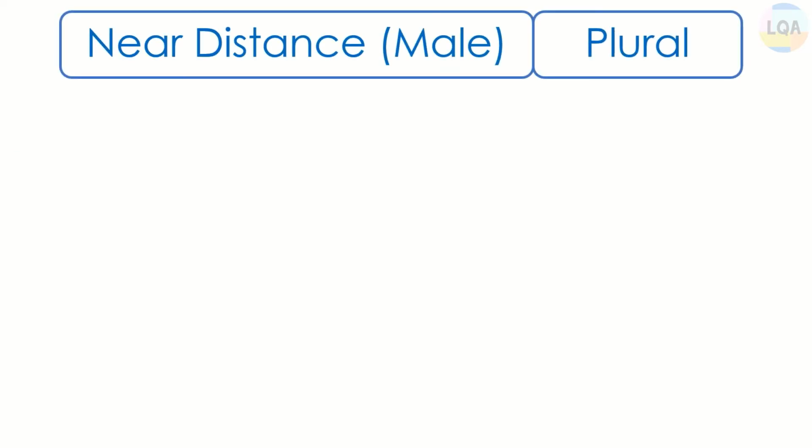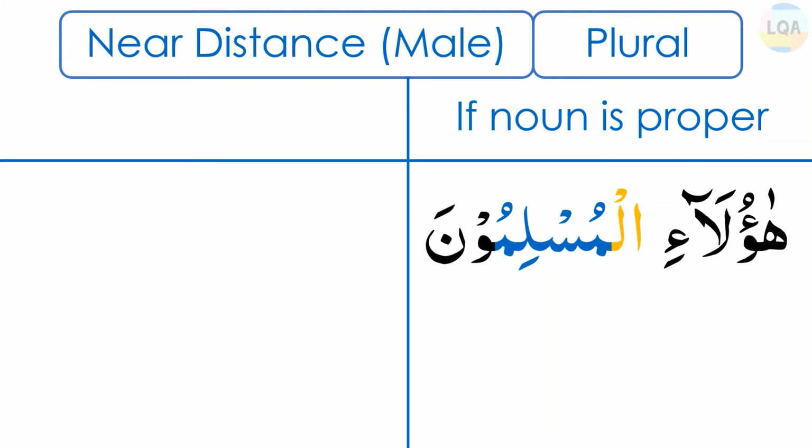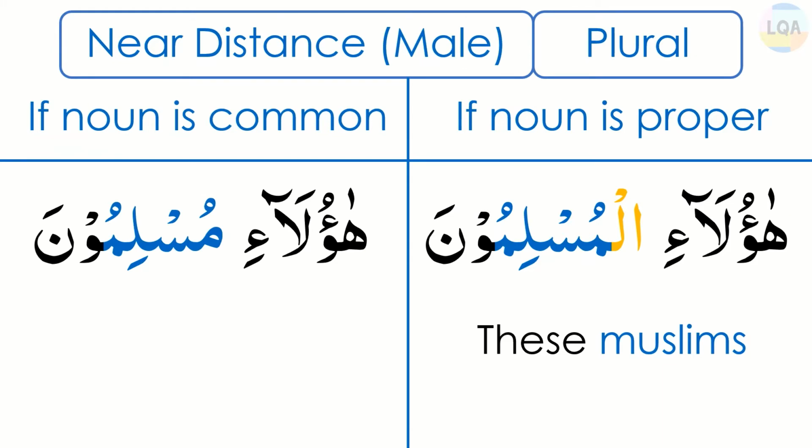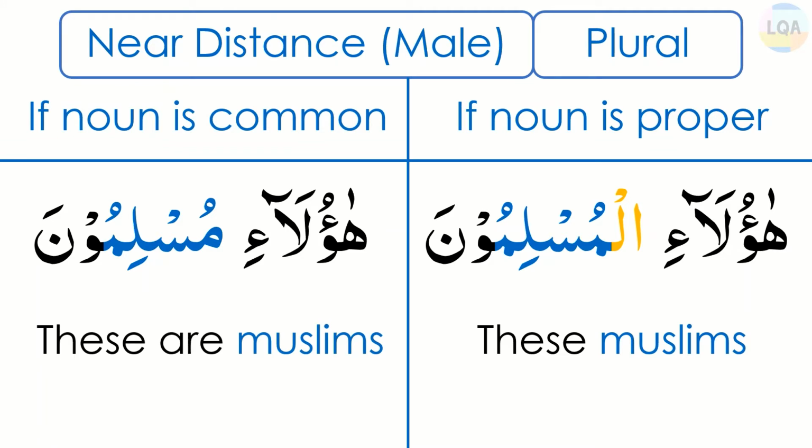Now let's see some examples of plural near distance pointer of male gender, which is haulai. If the noun is proper like haula'il muslimuna, then the translation will be these Muslims. But if the noun is common like haula'i muslimuna, then the translation will be these are Muslims.